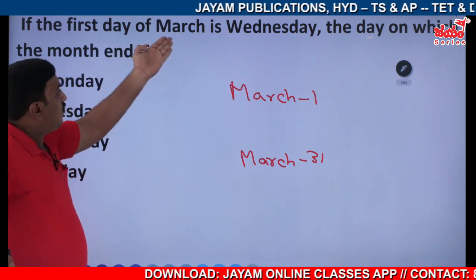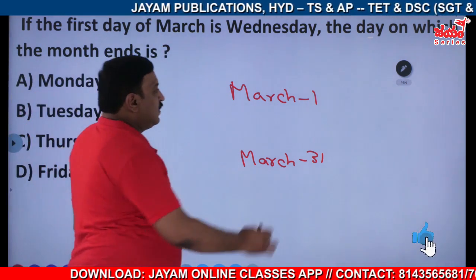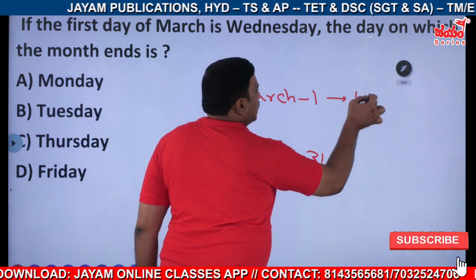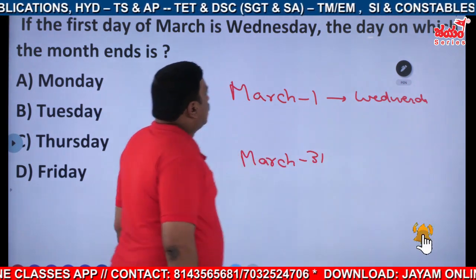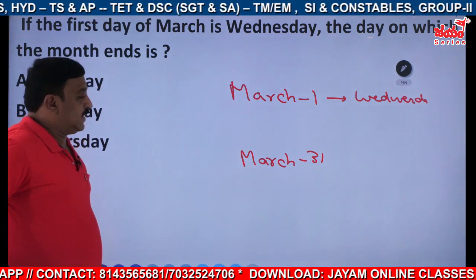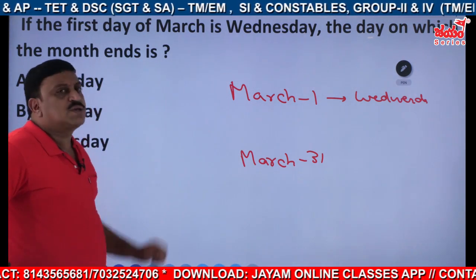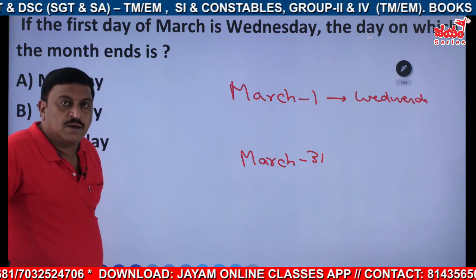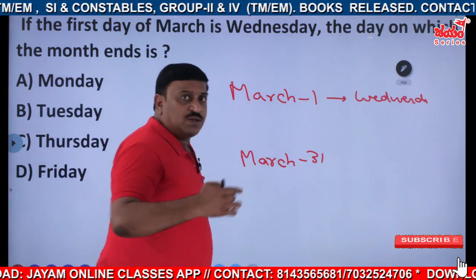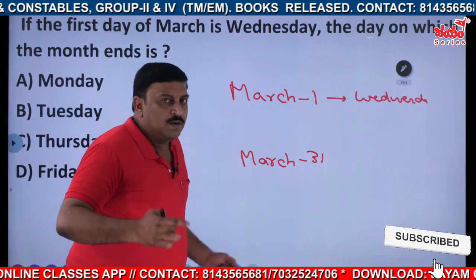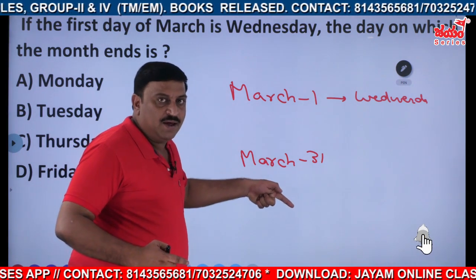So if the first day of March is Wednesday, then the last day of the month is, okay, ends is. Here they are asking indirectly on which day the 31st falls. What do you have to do? We can do this based on what we have done previously, arriving at the 29th, same day.